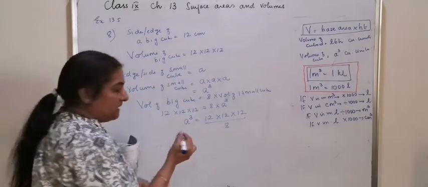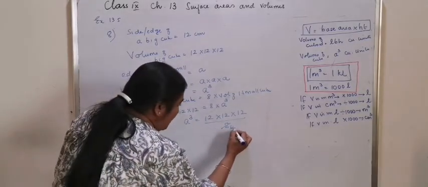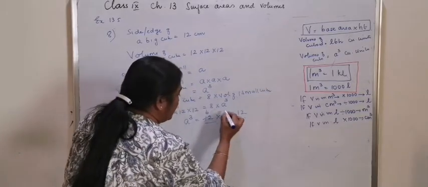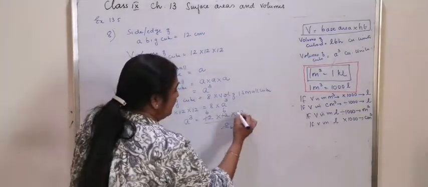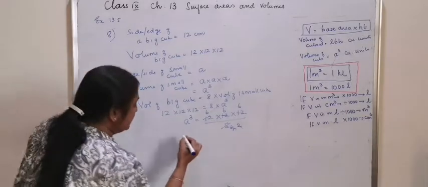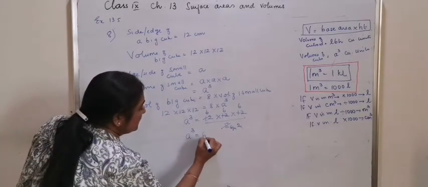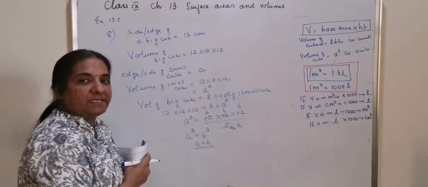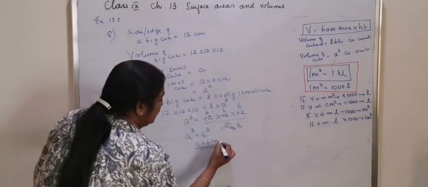See how I am doing the calculation with 1 time by 2, it is 6. Another 1 time by 2, it is again 6. Another 1 time by 2, it is 6. That means A cubed is equal to 6 cube, or the edge of the small cube is 6 centimeter.